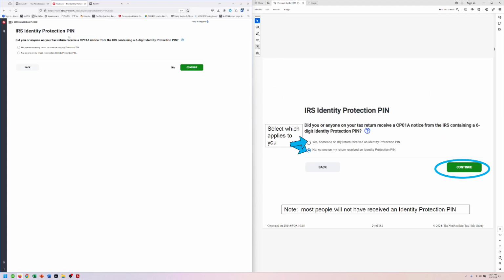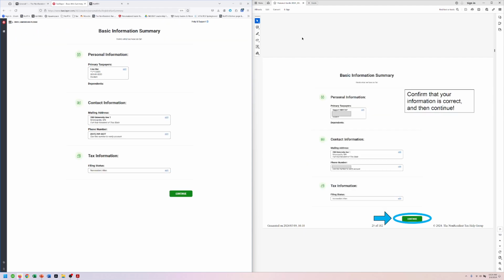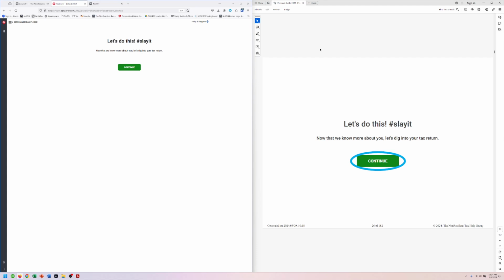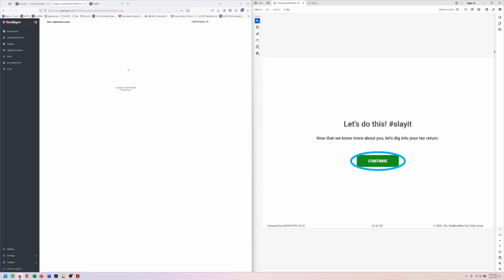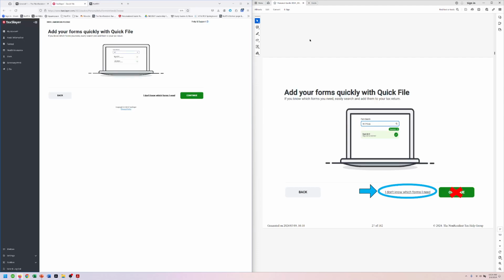She does not have an identity protection PIN, right? If somebody stole your identity, you can tell the IRS and they will send you an extra 6-digit PIN number to make sure nobody can file your return on your behalf, but that does not apply to Lisa. All right, it confirms her information and we continue. All right, let's do it. Off we go. All right, so we're going to say, I don't know which forms I need.